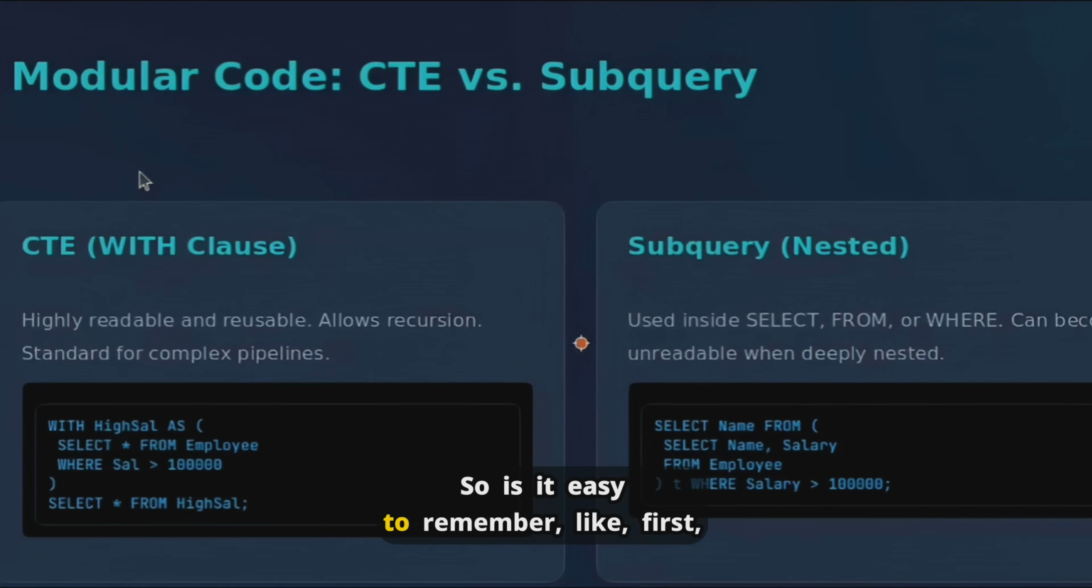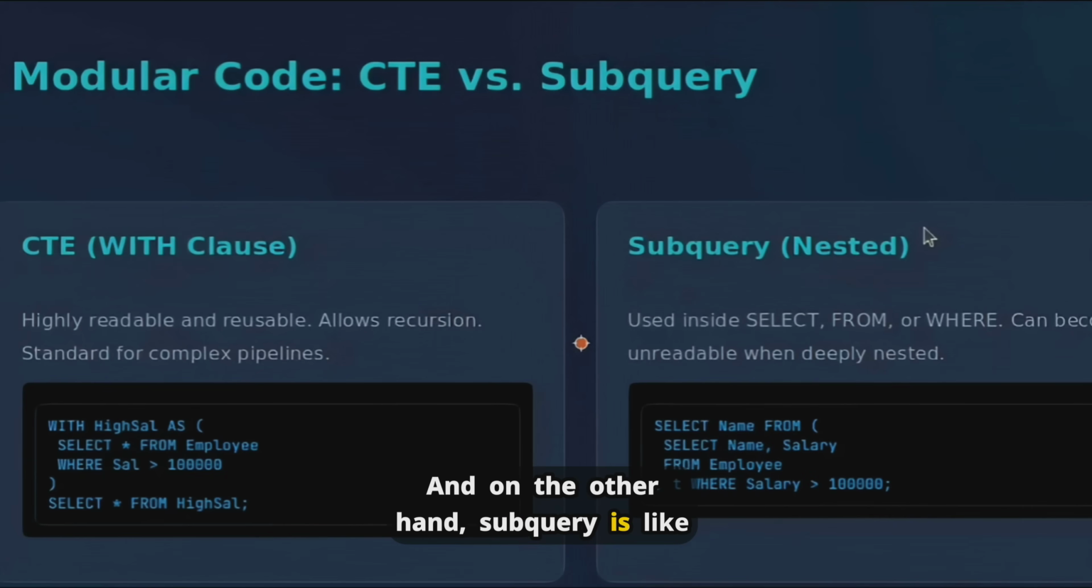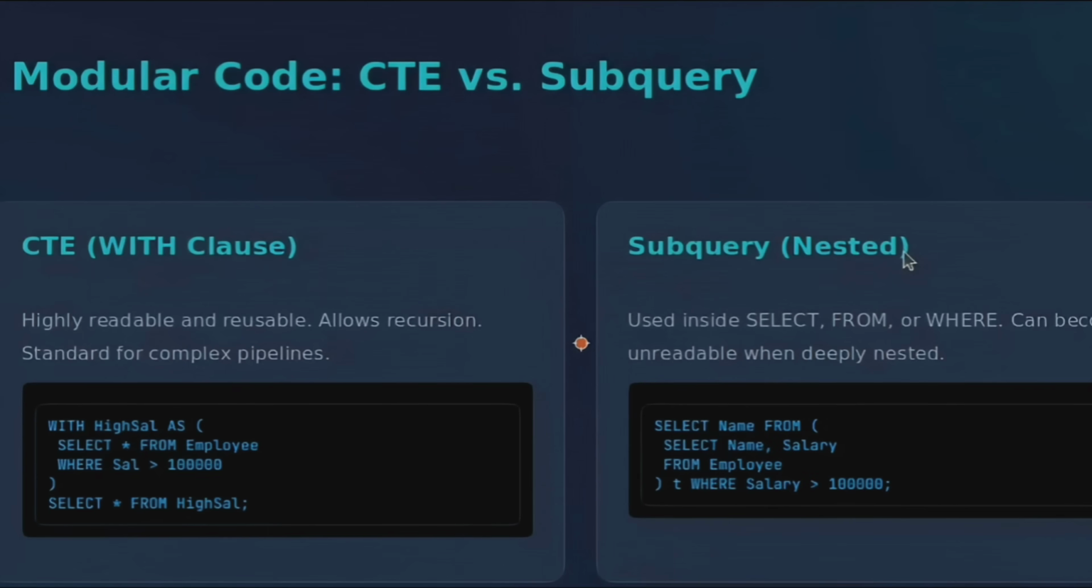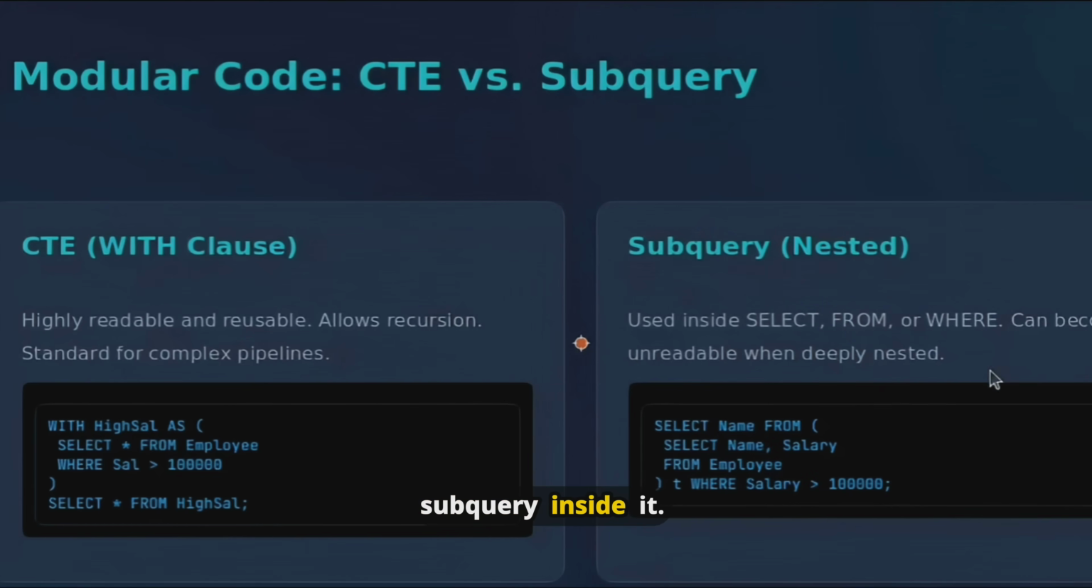So easy to remember: first create a CTE, give it a name, then use it later. On the other hand, a subquery is a nested query. A subquery is a query written inside another query. So inside the main query we write a smaller query, that is a subquery. If you see the example, we have the main query and then we have a subquery inside it.